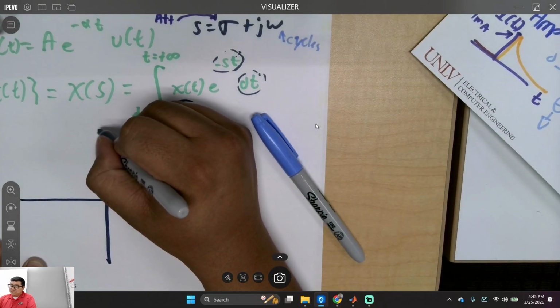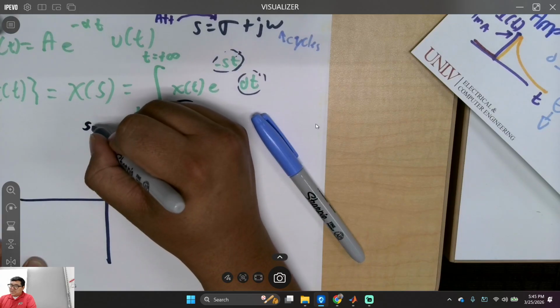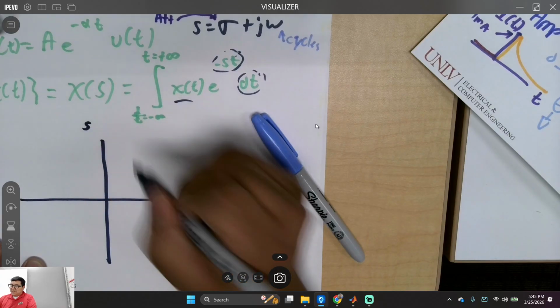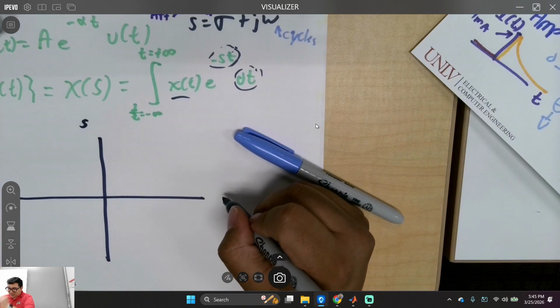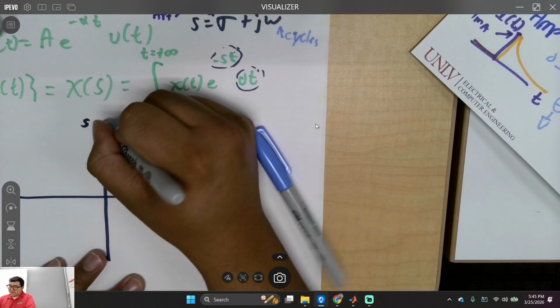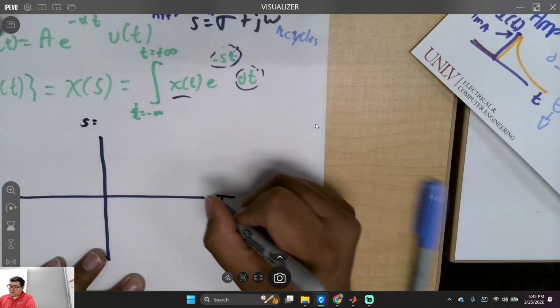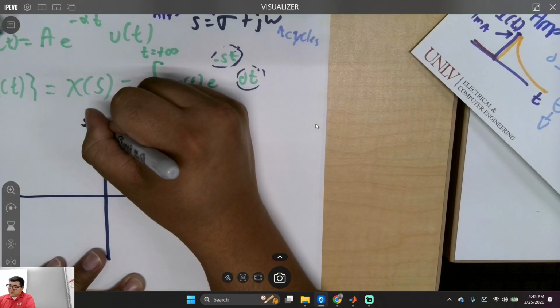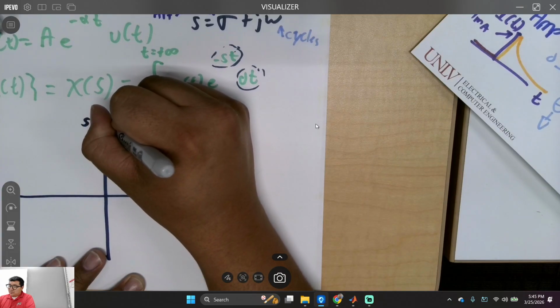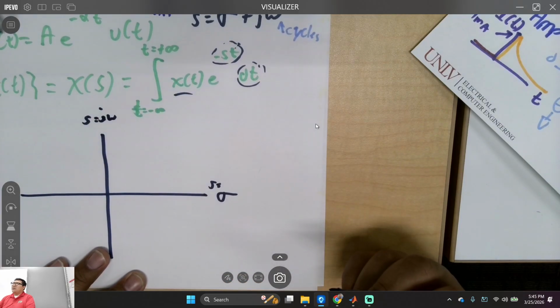Let me see. S domain. So let me see. This is the omega terms, and this right here is S is equal to that. S is equal to j omega right there. Is that cool with everybody? Right?